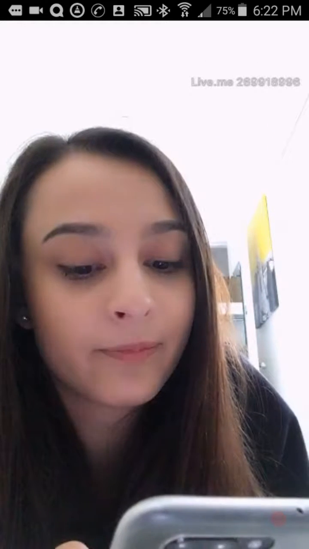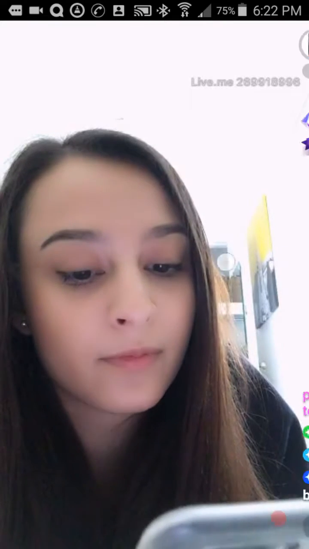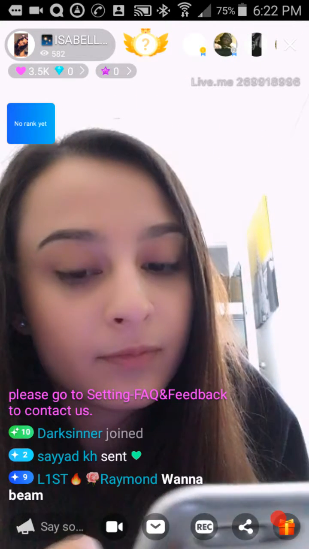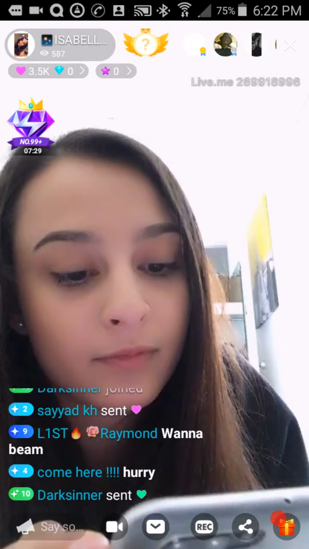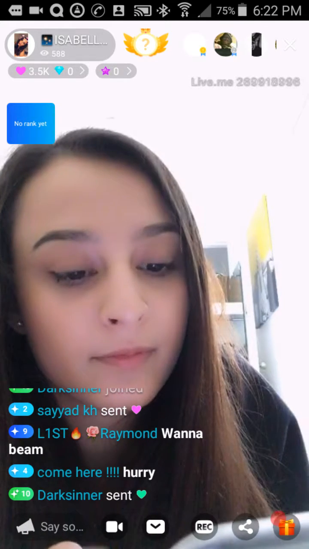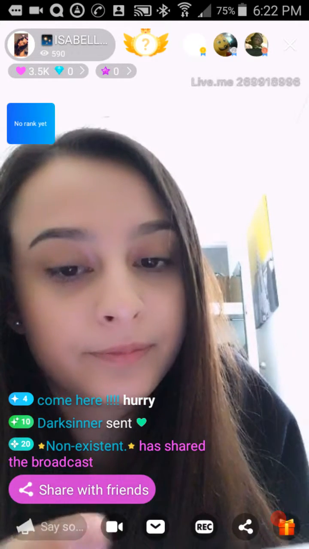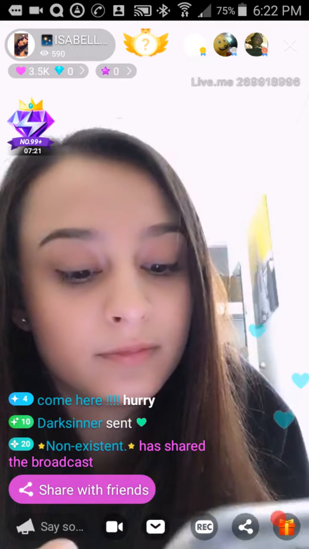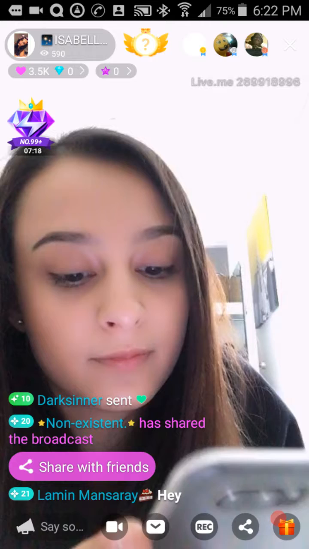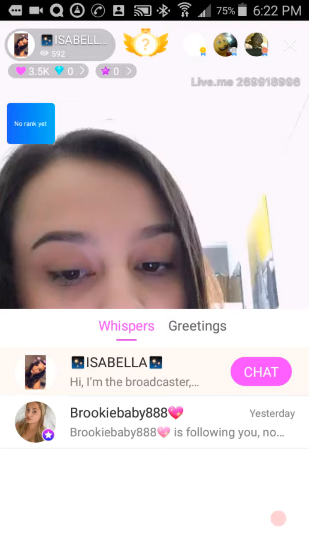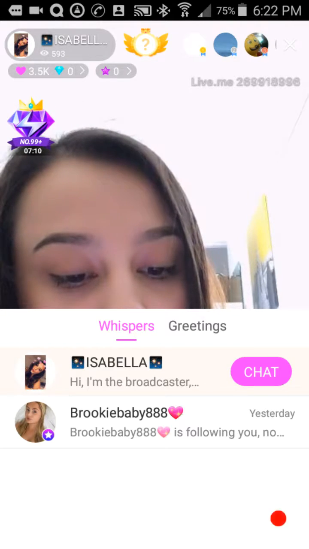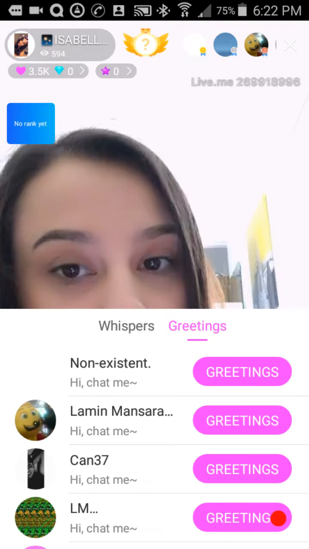You can always take the chat screen and all this stuff that's on the screen by swiping to the right, or you can swipe back to the left, bring it all back. That's your chats at the bottom of the screen where it says say so. You can beam in, and that beam in thing that I was talking about, the camera icon next to the lower toolbar video thing. You can also use the message, so you can message people, or you can message the broadcaster, or if somebody sends you a message while you're looking at a broadcast, you can answer your messages inside the broadcast.